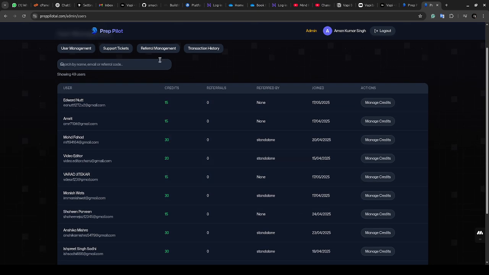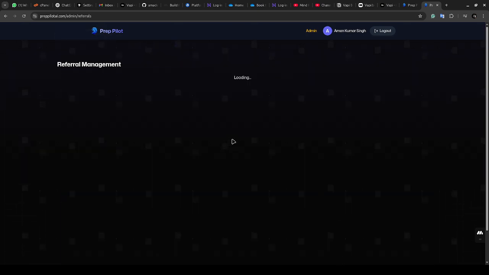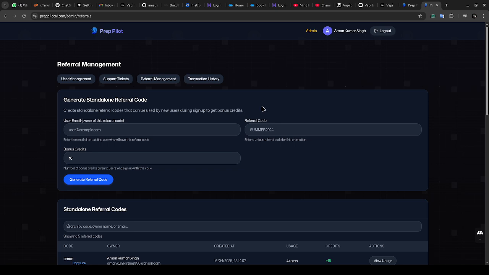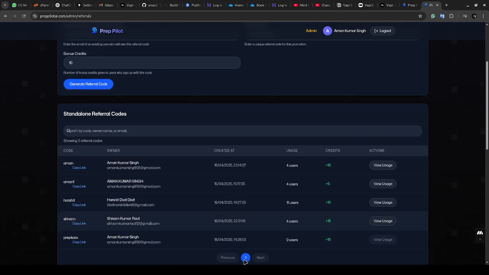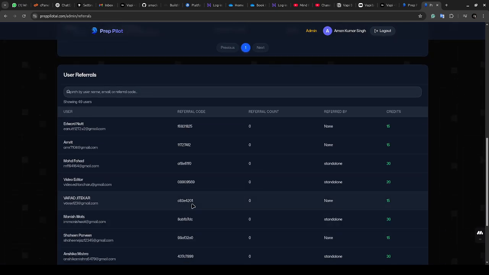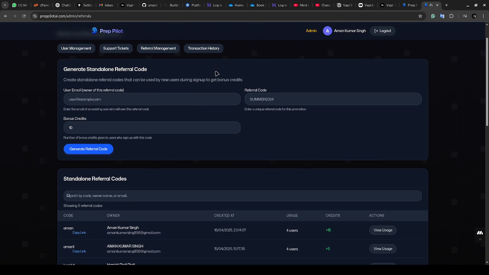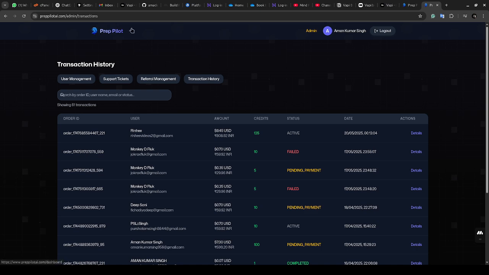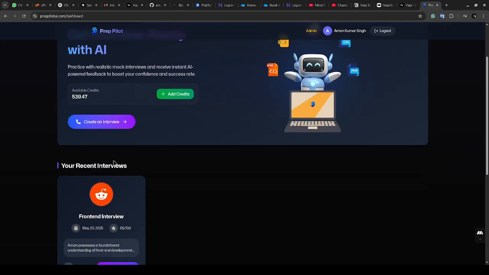A refer-and-earn system is there as well, so whoever someone refers, we can track. All the transaction history is there too. These are all things I have added to this project. Now, coming to the main part, I'll close this admin section.